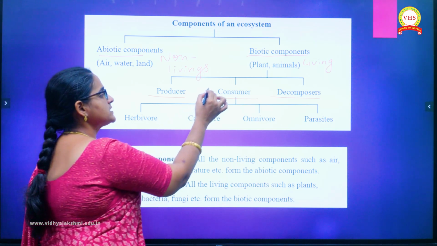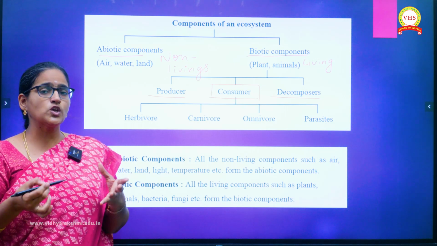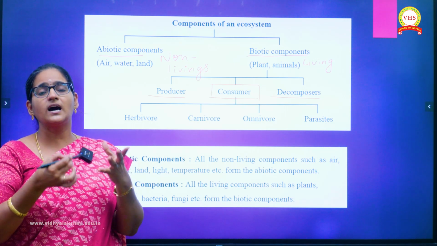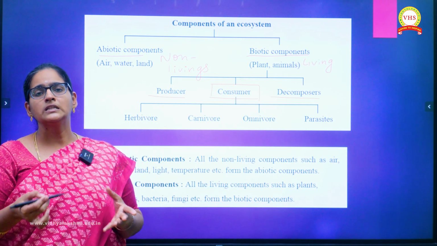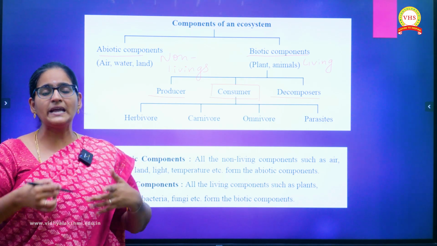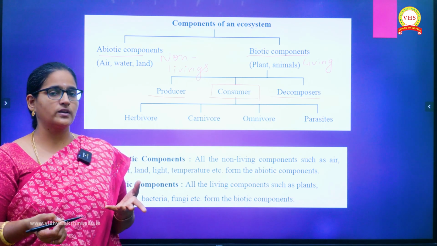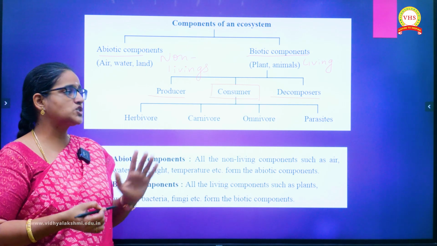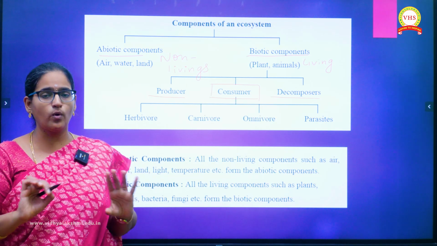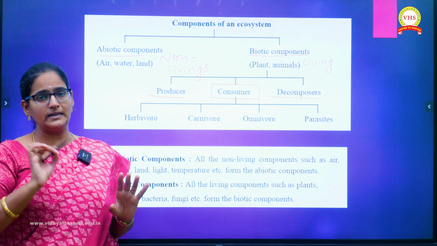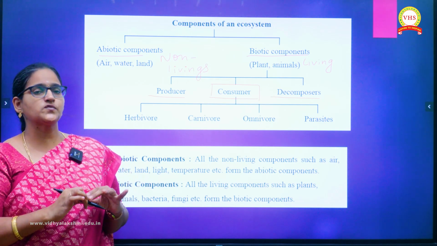The other group of organisms are consumers. Consumers are present in large amount. Consumers, as the word says, are the organisms which don't have the capacity to synthesize their own food. Then how will they survive? They will be dependent directly or indirectly on other species for their food material. And then the last one is decomposers. Decomposers again are not able to synthesize their own food. They will act upon the dead and decayed organic matter, and from them they will consume the nutrients for their survival.